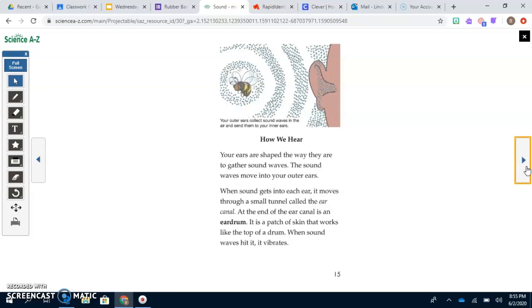How we hear. Your ears are shaped the way they are to gather sound waves. The sound waves move into your outer ears. When sound gets into each ear, it moves through a small tunnel called the ear canal. At the end of the ear canal is an eardrum. It is a patch of skin that works like the top of a drum. When the sound waves hit it, it vibrates.